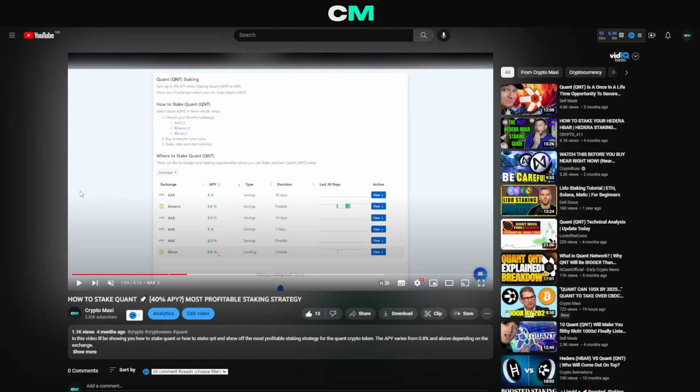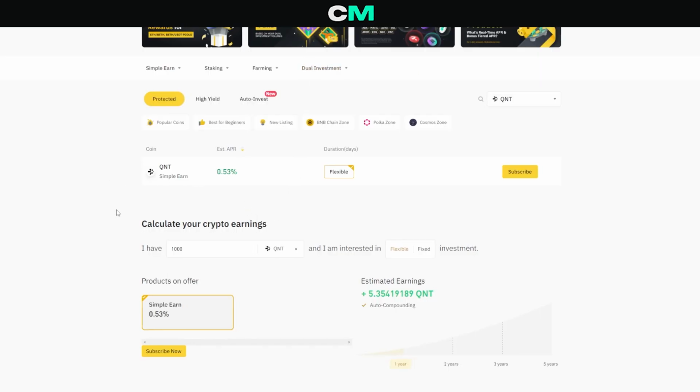Previously, as I said, they do change the rates. For example, Binance used to be 3.5%. Now it's all the way down to 0.5%, and I personally don't think it's worth it. If you stake it for 2 years, it's 10 Quant, 3 years is 16, in 5 years is 27. But personally, I do not think it's worth it. Keeping in mind that this is also considering you're not withdrawing any of your earnings, and this is pretty much on auto compounding. That means with all your rewards, it's compounding interest, right? But yeah, personally, it's not something I'm looking at.